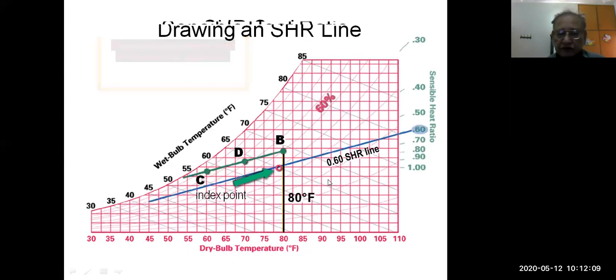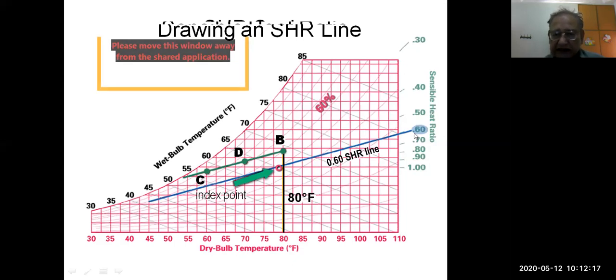Now, this was the line passing through the sensible heat ratio, 0.6. Now this is another problem. Here, 0.6 is given as the sensible heat ratio in the problem, and by joining the reference point or index point, we draw this blue line. So parallel to this line, we will draw this line.